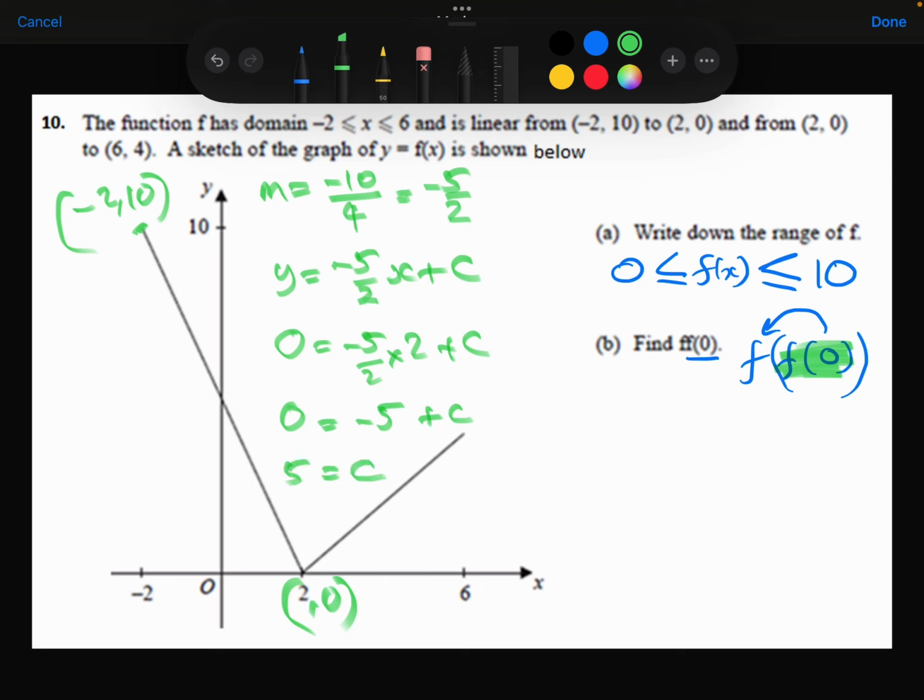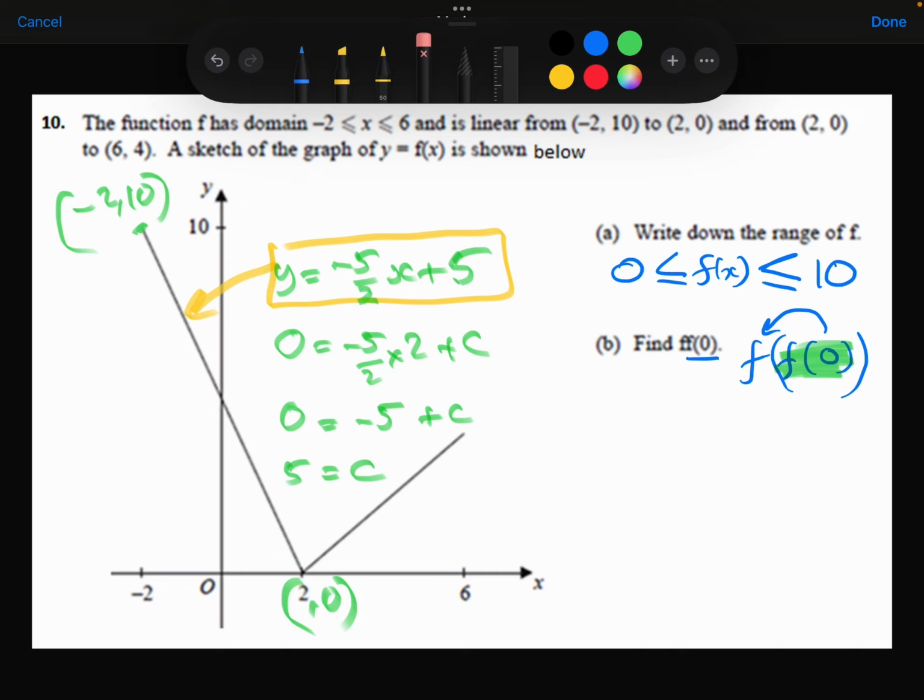So c is 5. So the equation of this line is y equals minus 5 over 2 x plus 5. Which means that when I substitute 0 in, I get 5. So f of 0 is 5.